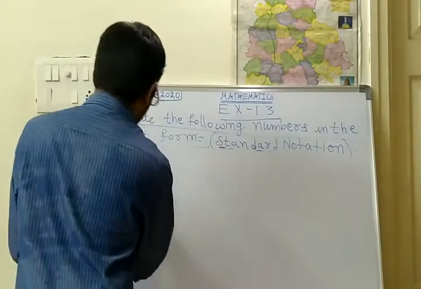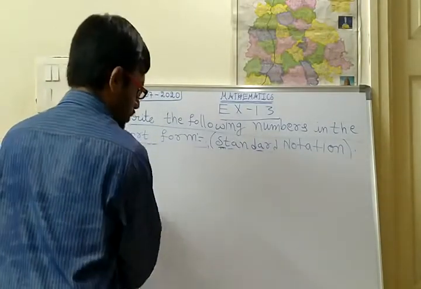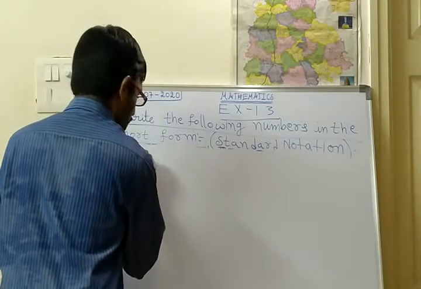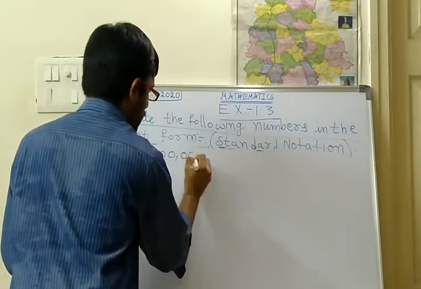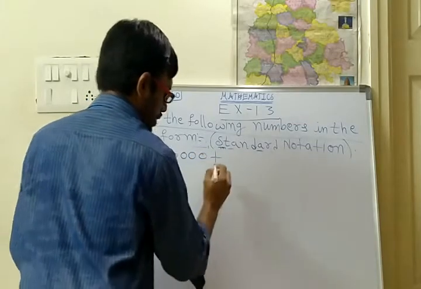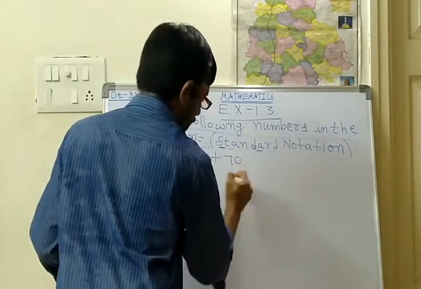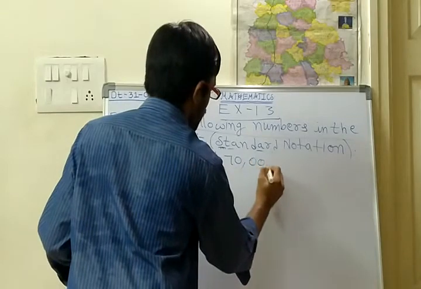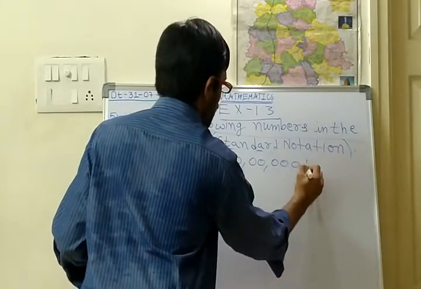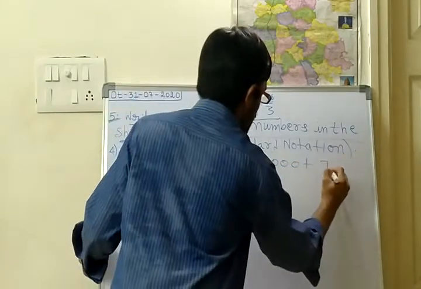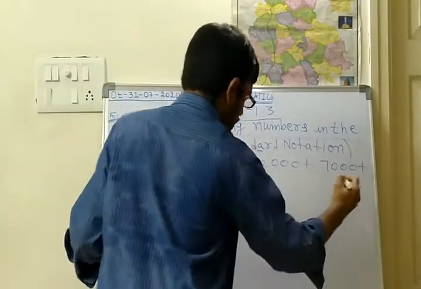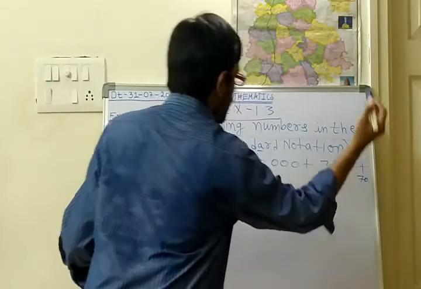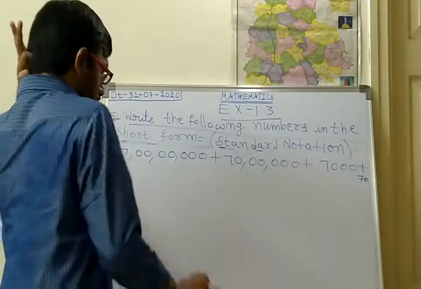So what is the next problem? Fourth problem I am explaining. 7 0 0 0 0 0 0 0 plus 70 0 0 0 0 0 plus 7000 plus 70 plus 70. Okay, so this is a problem.